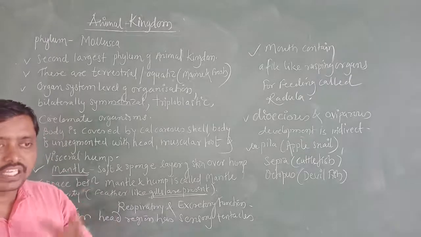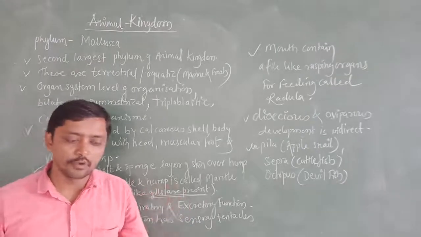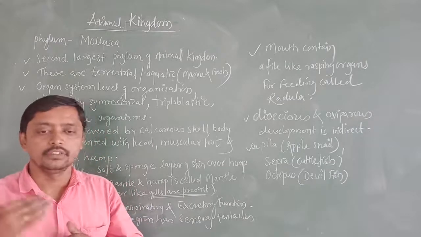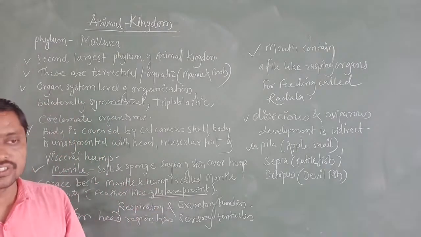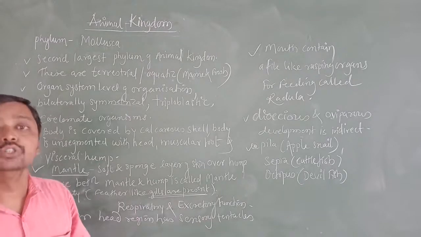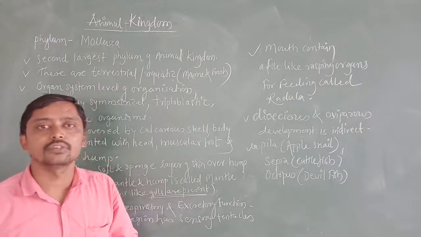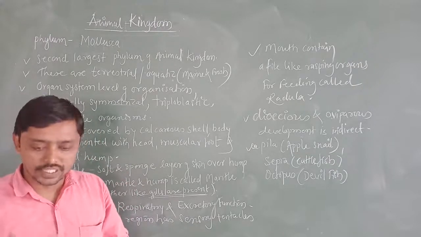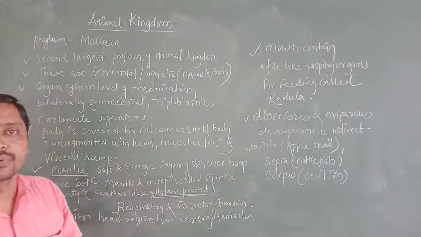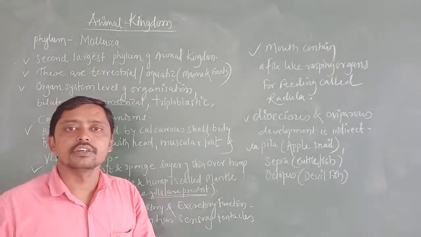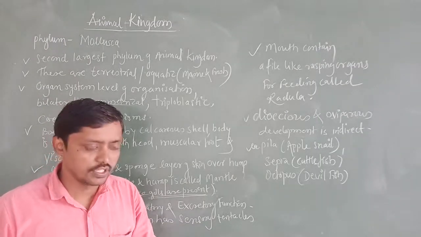From Porifera, whenever we came to the next phyla, we discussed a few new characters, which are added into the organisms. During the course of evolution, we find different organs, different systems, physiologies.